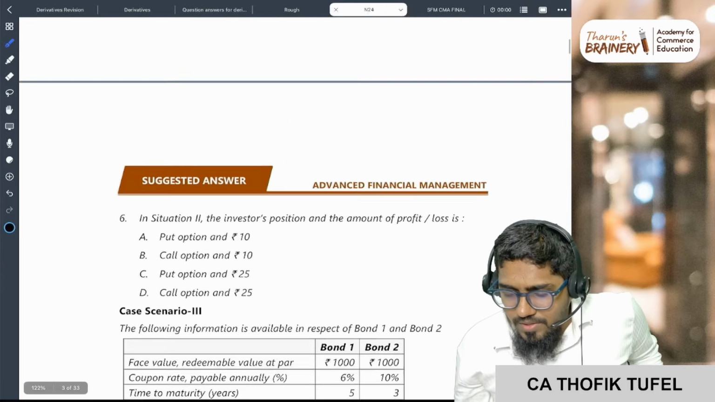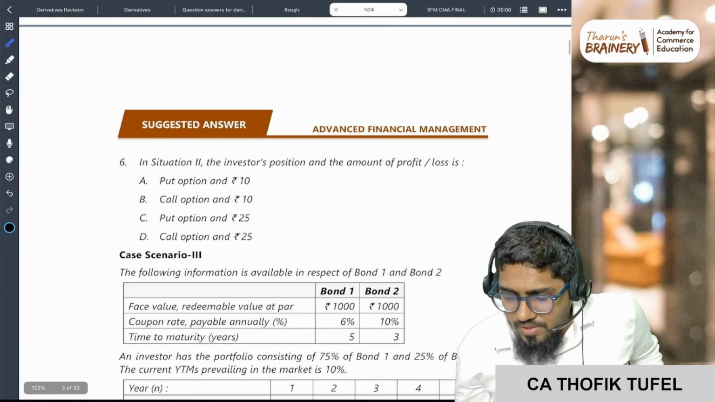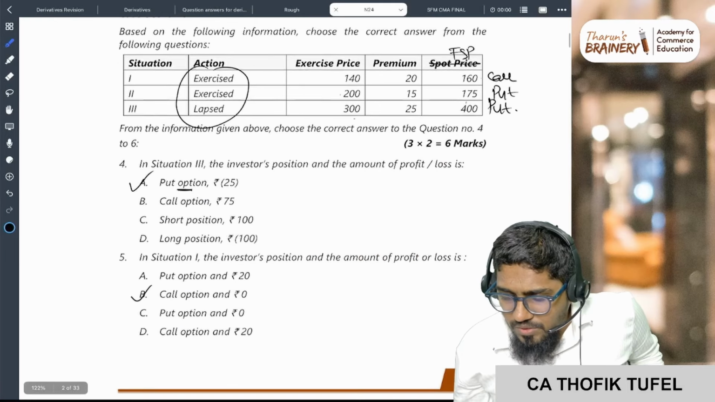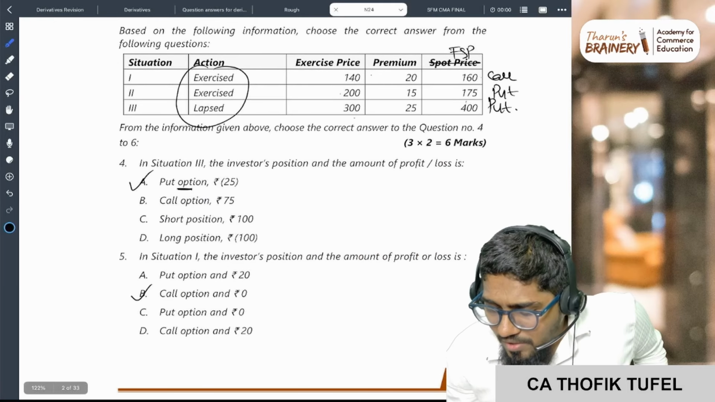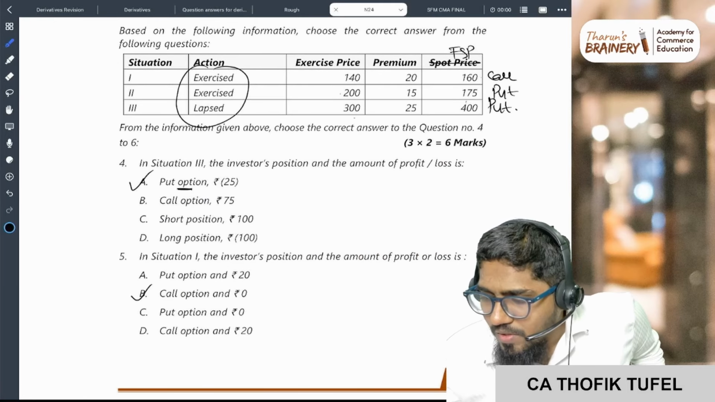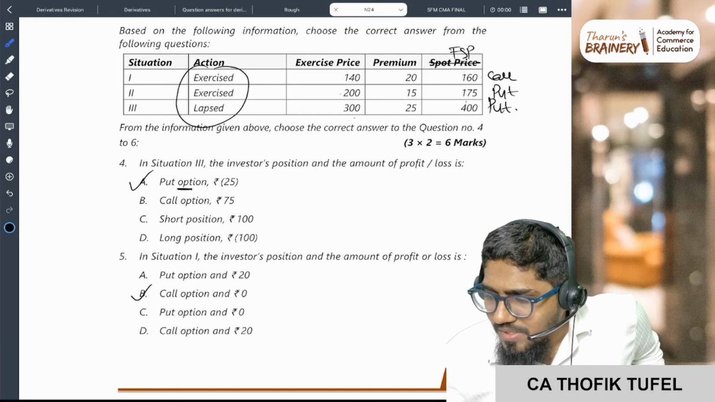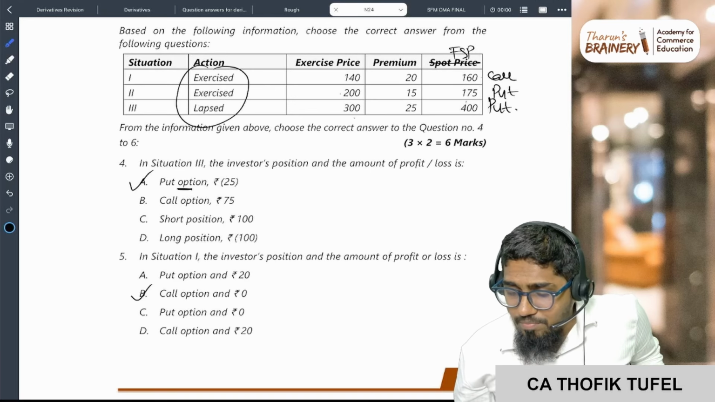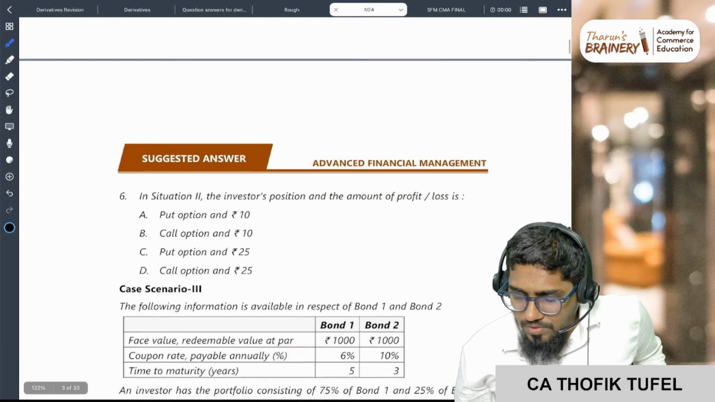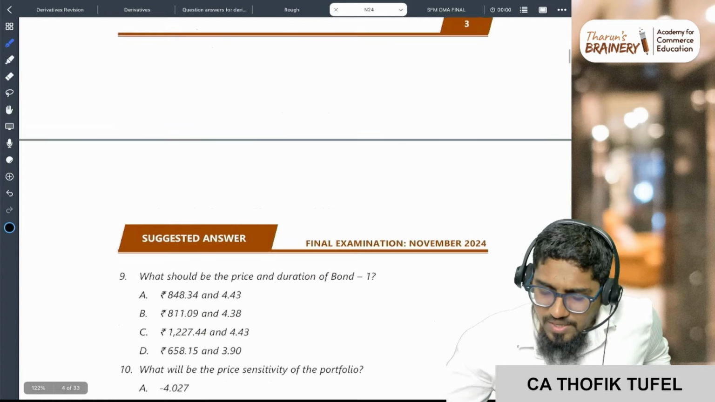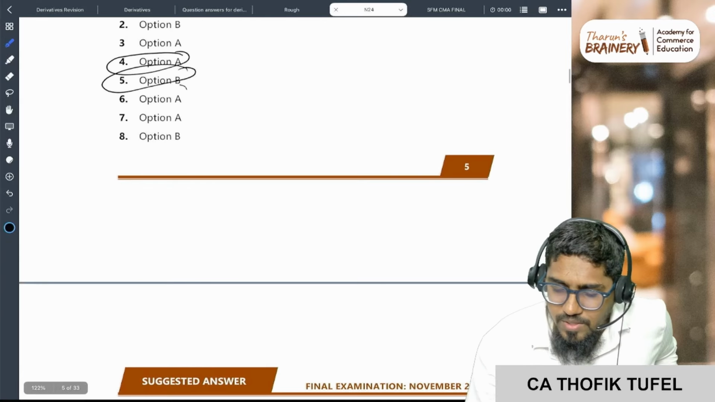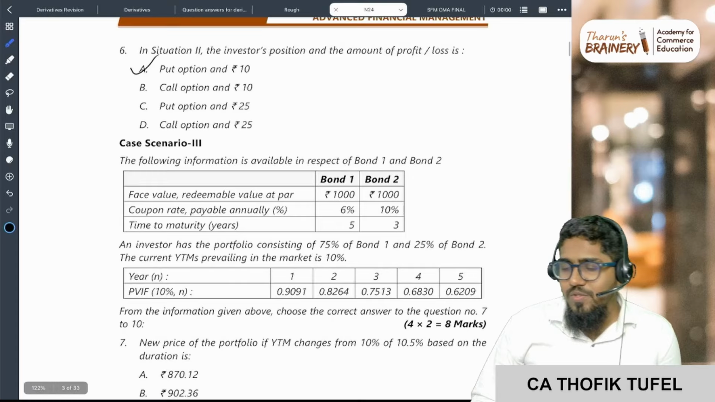Now, next one. Situation 2, put option. I'm exercising. 25 rupees profit, 15 rupees gone. So 25 minus 15 is equal to 10 rupees is the profit and put option. So put option, 10 rupees profit. You see A. Sixth one, the answer is A. Very easily 6 marks you got correct.